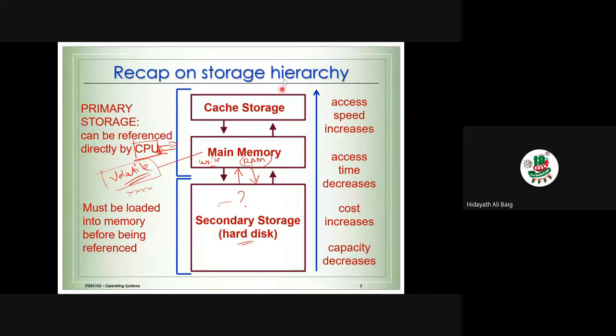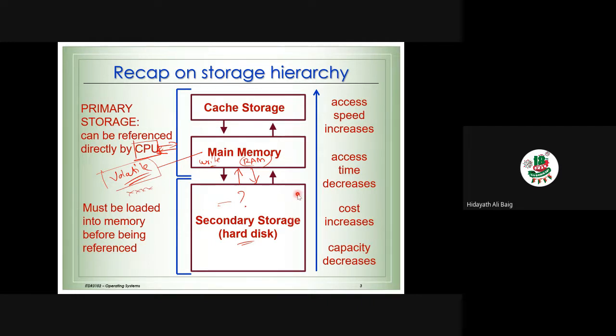There are some differences between them. When we go from here to there, in cache memory the access is very fast. In main memory, the access is a little bit slow. In secondary memory, the access is even slower. So what we need to know is that the access time increases as we go down. The access speed increases as we go up. Cache memory is faster, main memory is a little bit slow, and secondary memory is too slow. That is point number one. So when we go up, the speed increases and the access time decreases. This is faster, this is slower, this is even slower.